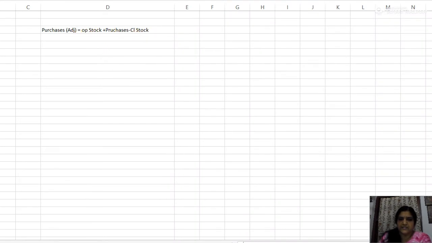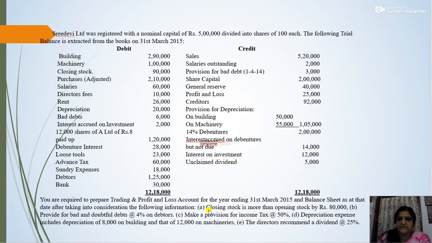Now let us see the question. In the question it is given that closing stock is more than opening stock by rupees 80,000 and the closing stock is given in the question as 90,000. Okay, and it is stated in the adjustment that closing stock is more than opening stock by rupees 80,000. So what will be the opening stock? So 90,000, which is more than the opening stock by rupees 80,000, means the opening stock will be 10,000.